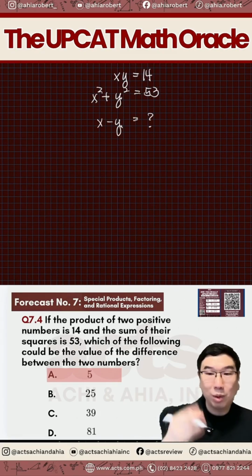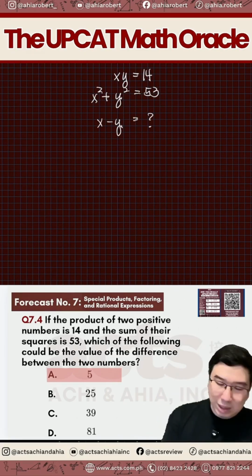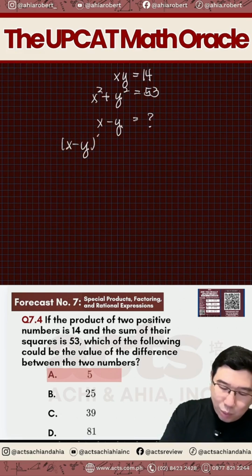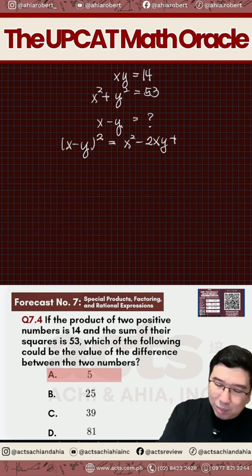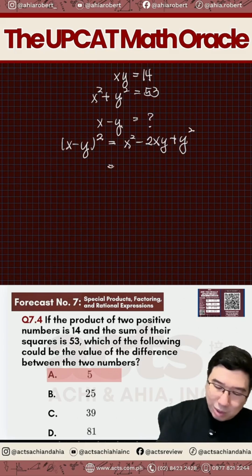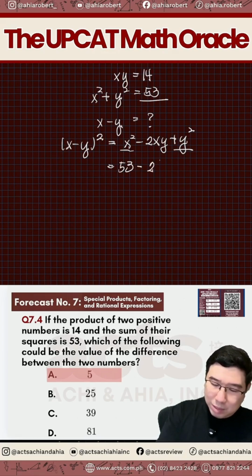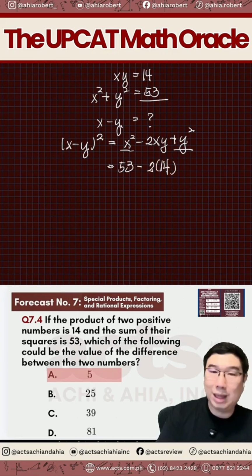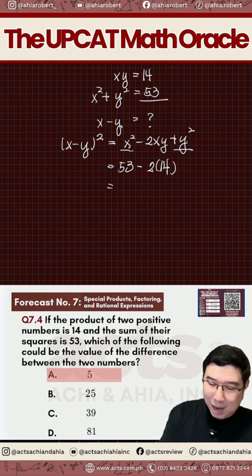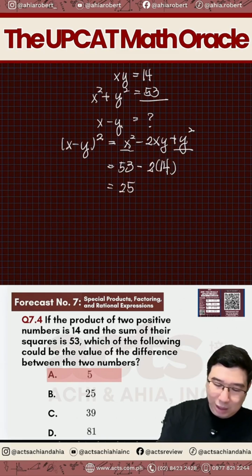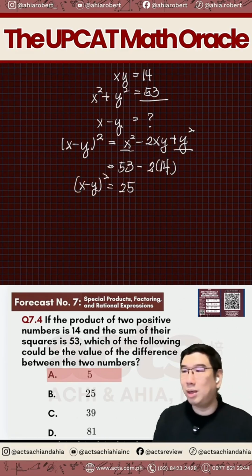Therefore, the special product that we'll be using here will be x minus y quantity squared. That's going to be equal to x squared minus 2xy plus y squared. So x squared plus y squared, that is your 53, minus 2 times xy. Xy natin is 14, right? So magiging ngayon 53 minus 28 or simply 25. So x minus y squared is 25.